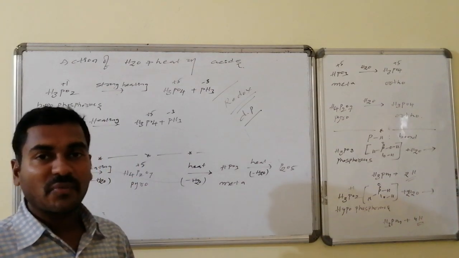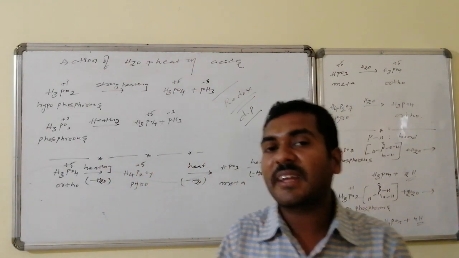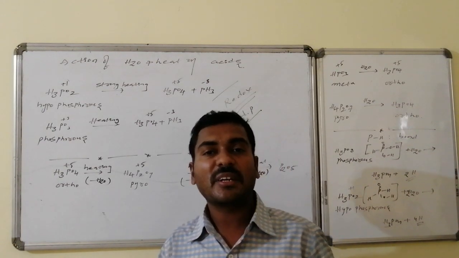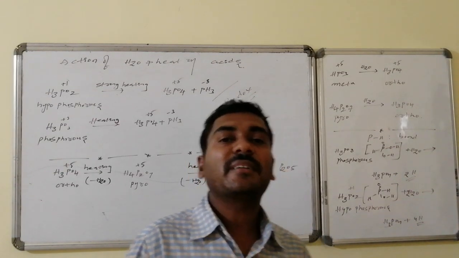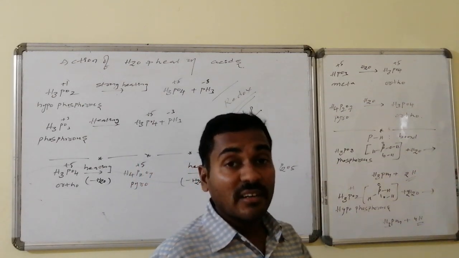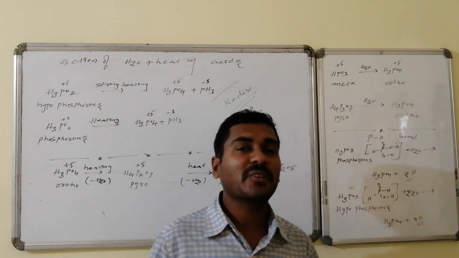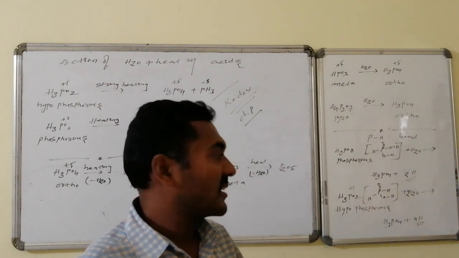6 is converted to 5. That is 1 water molecule is eliminated. Thus phosphoric acid is converted to pyrophosphoric acid. Pyrophosphoric acid is converted to metaphosphoric acid and metaphosphoric acid is converted to phosphorus pentoxide. Such kind of things are happening on heating the higher oxidation number containing acids of phosphorus, that is orthophosphoric acid to pyro to meta to phosphorus pentoxide.